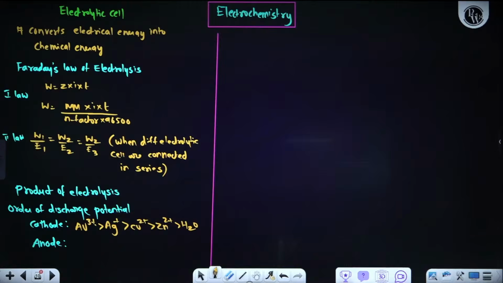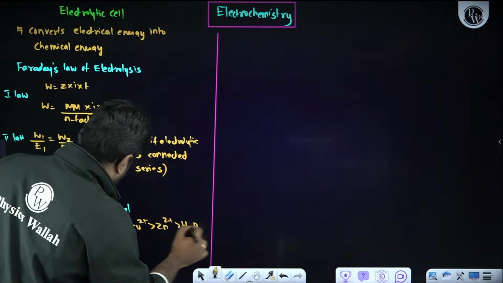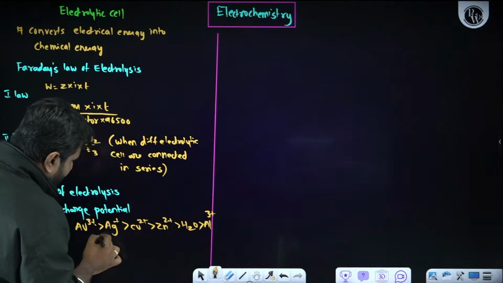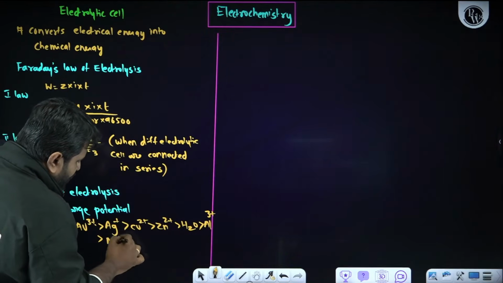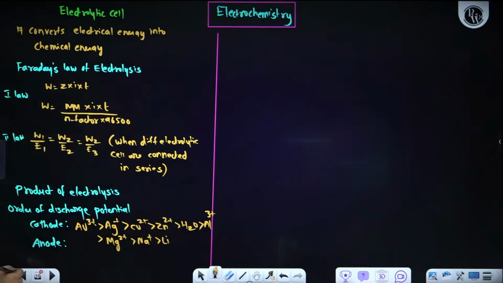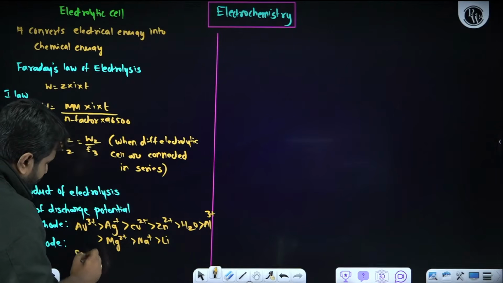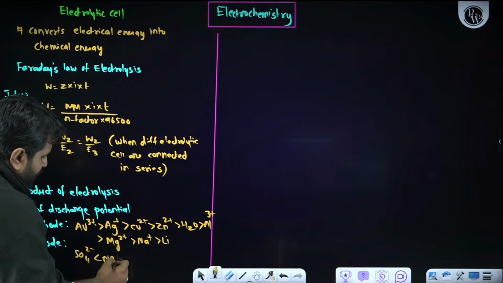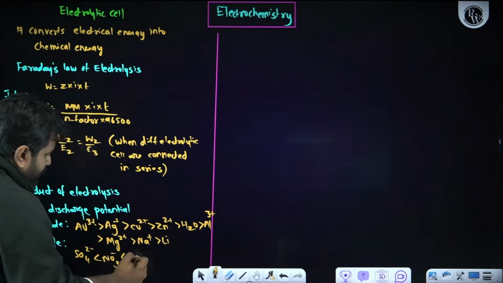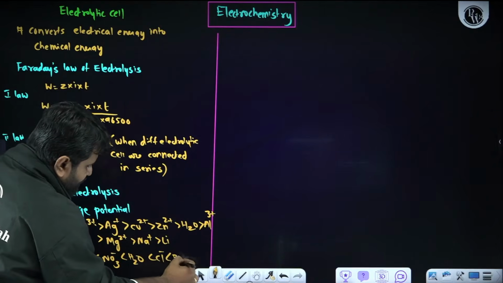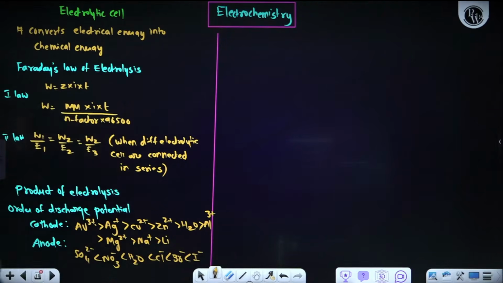After water, we will have Al3+, then Mg2+, then Na+, and last is lithium. Now, when it comes to the anode, please remember SO4 2- has a very low discharge potential compared to NO3-, then H2O, then we have Cl-, Br-, I-.